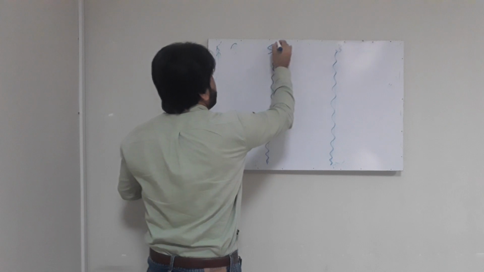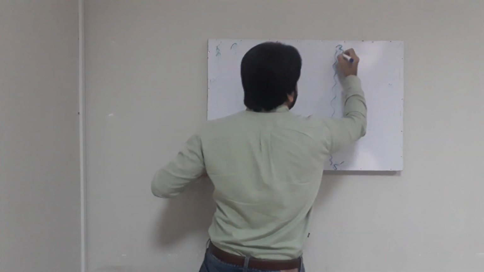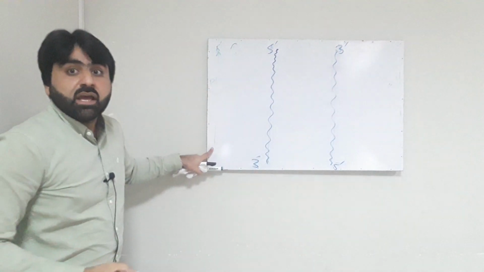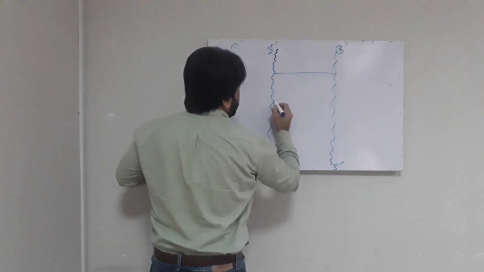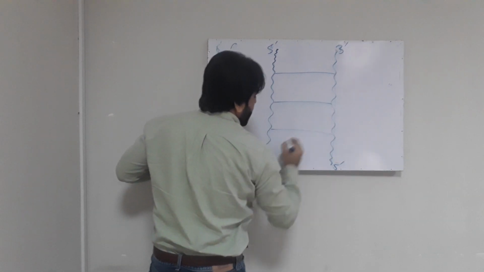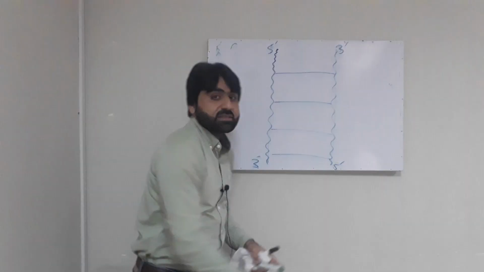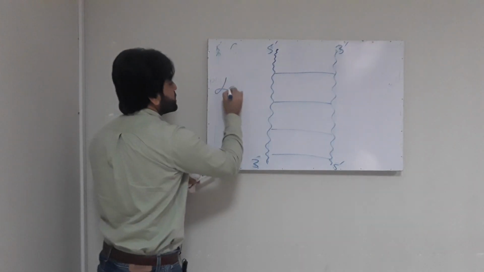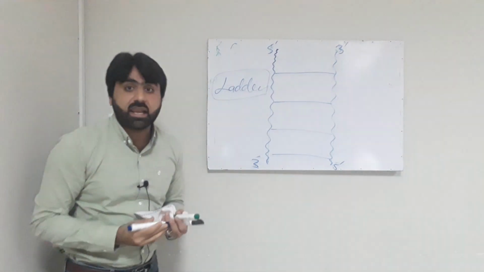Yes, 5' to 3', and in the opposite direction 5' to 3'. Now this is one strand, this is the other strand. Now these are the complementary bonds between bases. So this is the basic structure of the ladder.